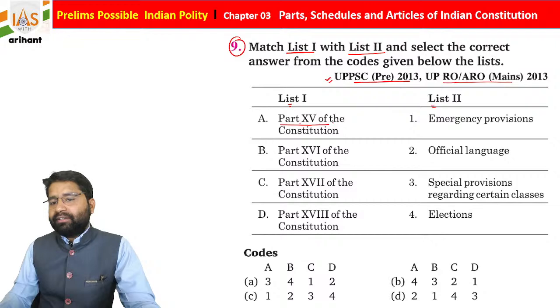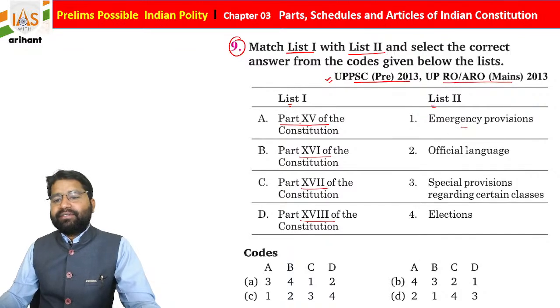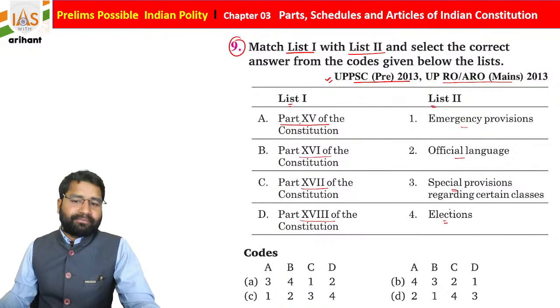Part 15 of the Indian Constitution deals with what? Part 16, Part 17 and Part number 18. Emergency, official language, as well as election.